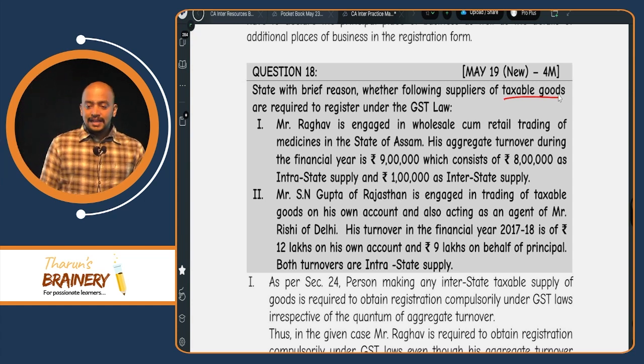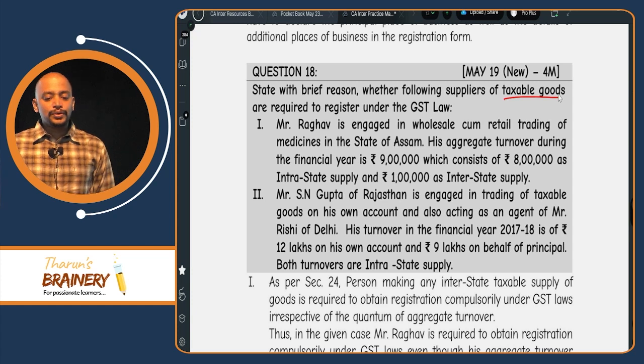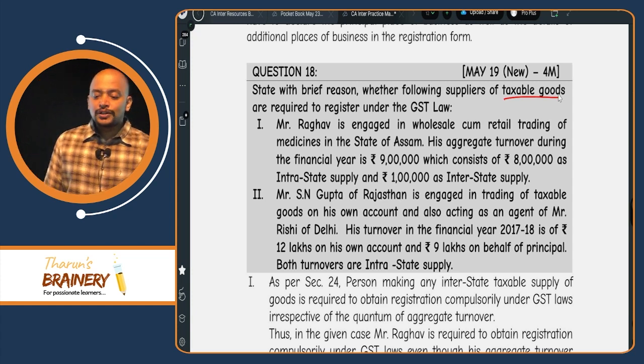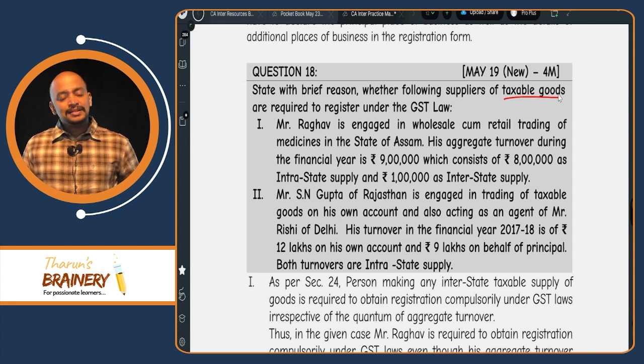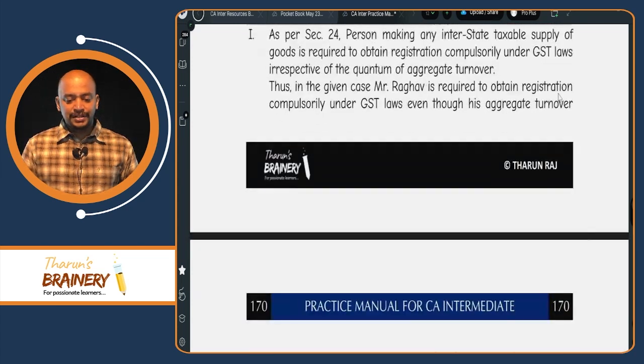Then Mr. S.N. Gupta of Rajasthan is engaged in trading of taxable goods on his own account and also acting as an agent of Mr. Rishi of Delhi. Agent making supply on behalf of principal is compulsorily required to get registered.